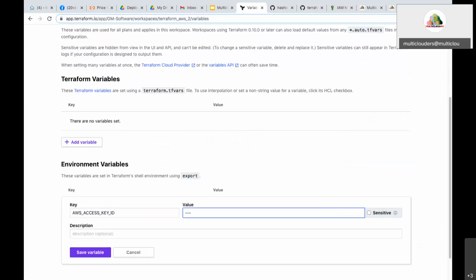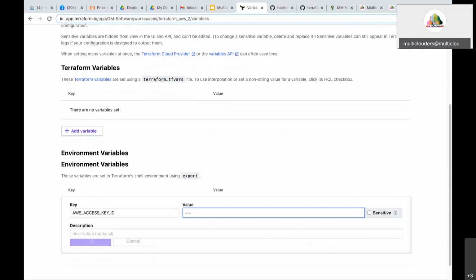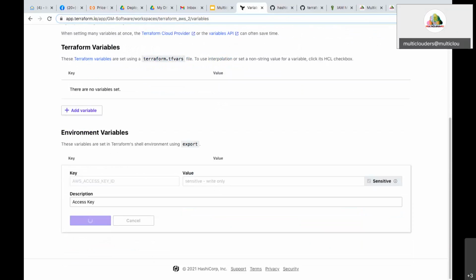Access key. This is the first variable you have to add. Now it is added.